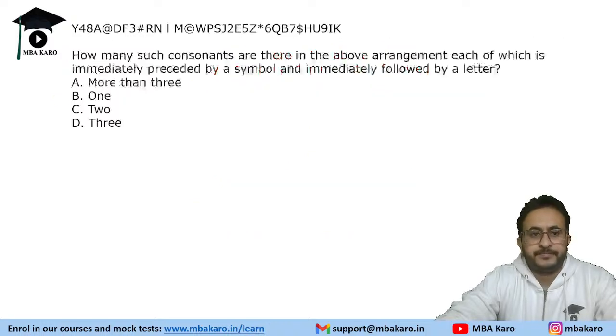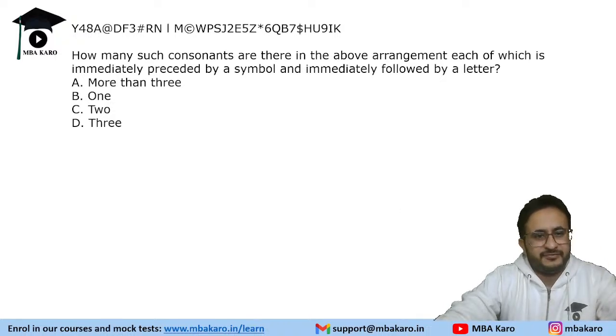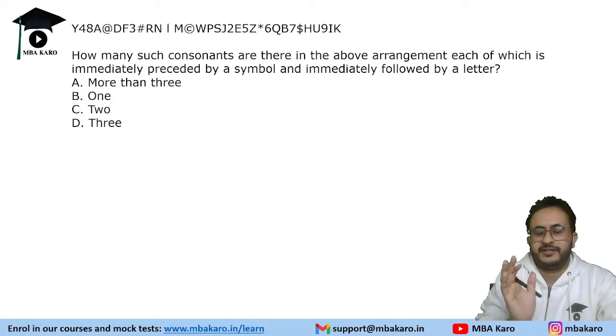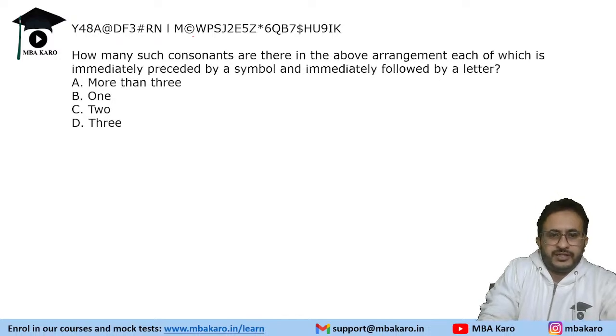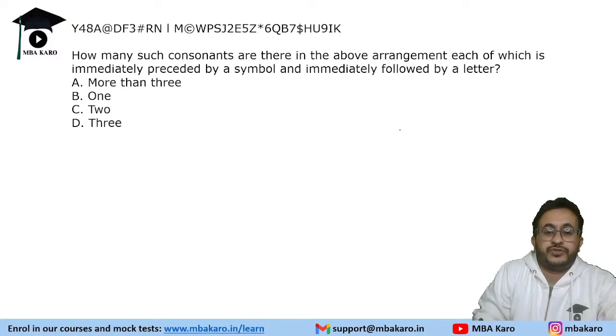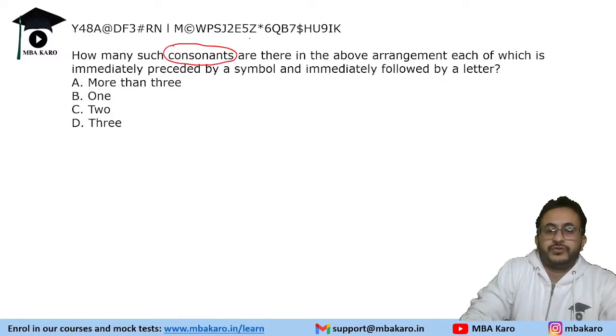Okay. All right, so this is an easy one, but I would call it a boring question. You have to pay attention to this. It is an easy question, but an irritating one because you have to carefully observe each and every element. So it says how many such consonants are there in the above arrangement, each of which is immediately preceded by a symbol and immediately followed by a letter. What are consonants? So A, E, I, O, U are vowels.